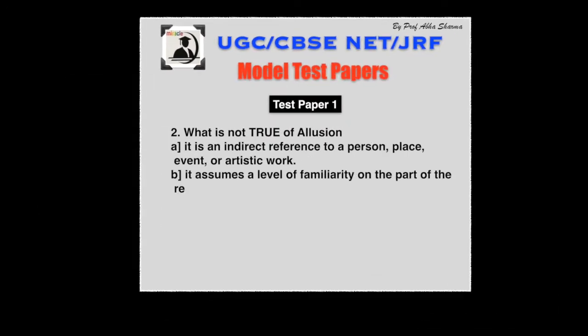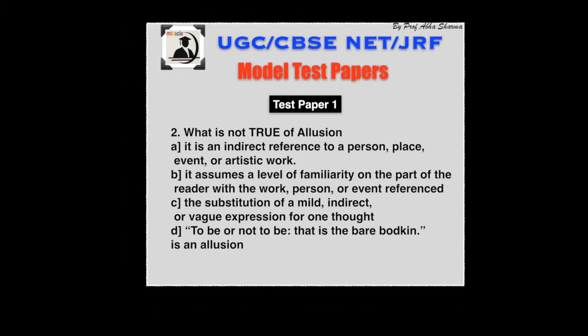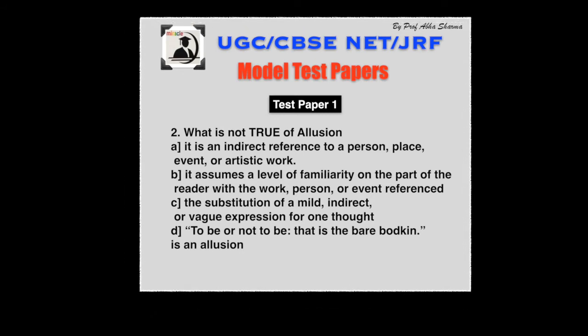Question number 2. What is not true of allusion? A. It is an indirect reference to a person, place, event, or artistic work. B. It assumes a level of familiarity on the part of the reader with the work, person, or event referenced. C. The substitution of a mild, indirect, or vague expression for one thought. D. To be or not to be, that is the bare bodkin, is an allusion.